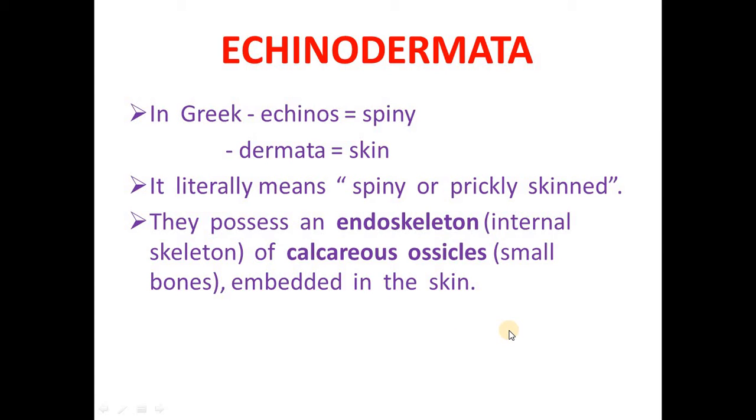Now, what are the similarities of Echinodermata with chordates? They have a tube within tube body plan which has evolved during the deuterostomic evolutionary line. They possess a true coelom called enterocoelom. They have a mesodermal skeleton made of calcareous plates or ossicles. Now we will discuss the general characters of phylum Echinodermata one by one.